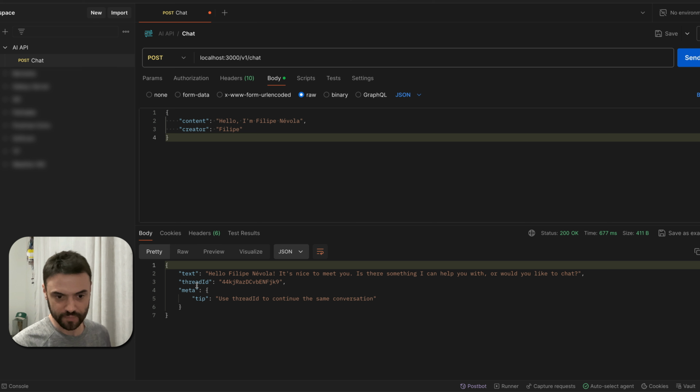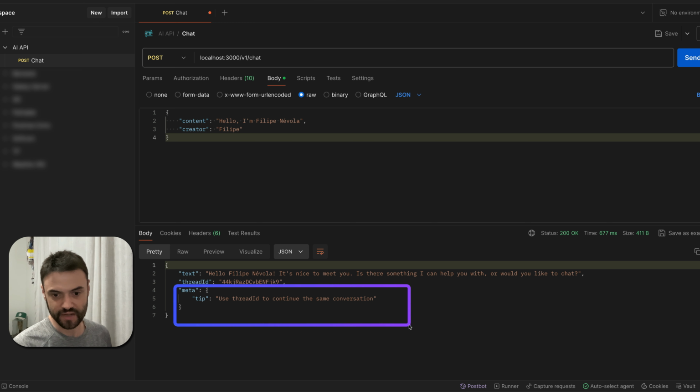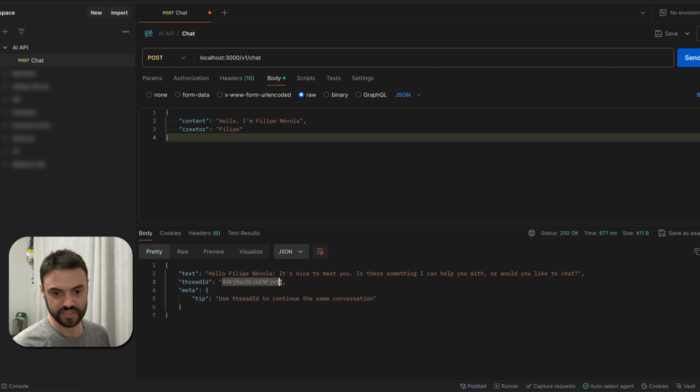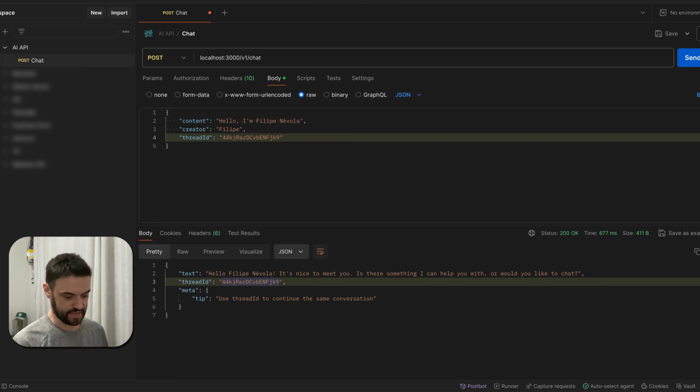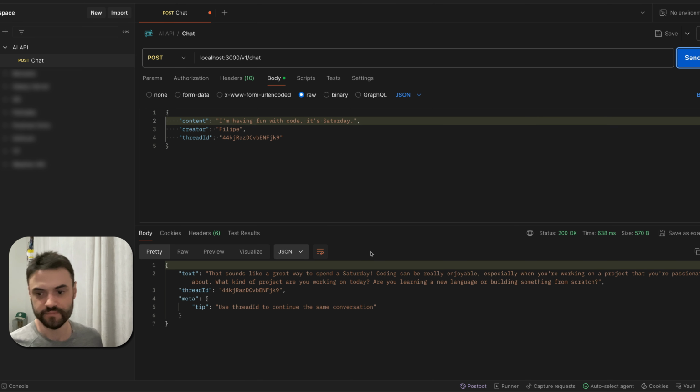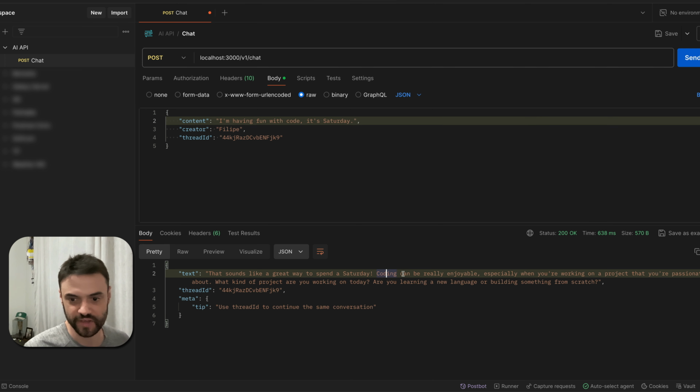And then I can copy this thread ID. You have the meta information here. It's just a tip on how to use the API. So I can use this thread ID to keep this conversation and hold the memory. Now I'm just going to send another message, like I'm having fun with code. So let me just paste this here. Okay, then Groq again responded really fast.